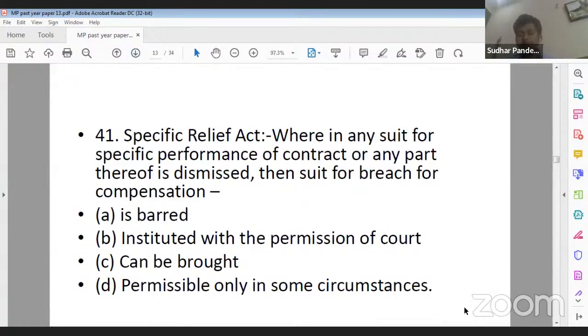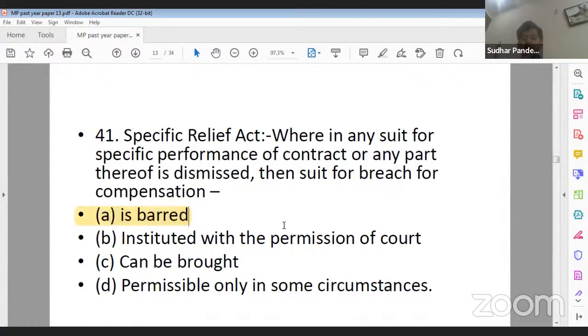Question number 41. Right? Yes, A also. Absolutely, Ujjwal Nahar ji. Question number 41. This question is from the Specific Relief Act. The question is saying, where in any suit for specific performance of a contract or any part thereof is dismissed, then the suit for breach of compensation is, option A, barred, B, instituted with the permission of court, C, can be brought, option D, permissible only in some circumstances. Yes, for 41, A is the correct answer, Ujjwal Nahar ji. Sorry, Vinny ji. A is the correct answer.